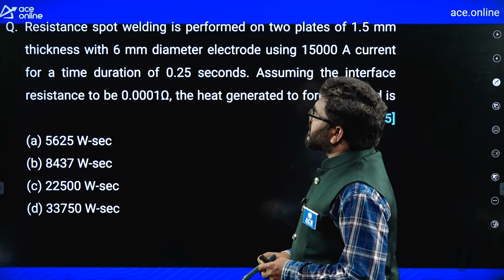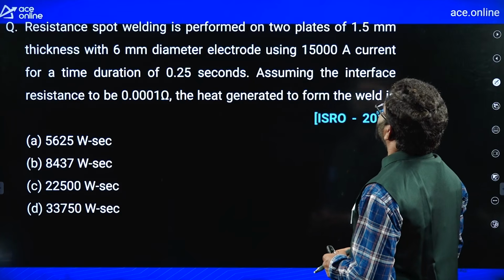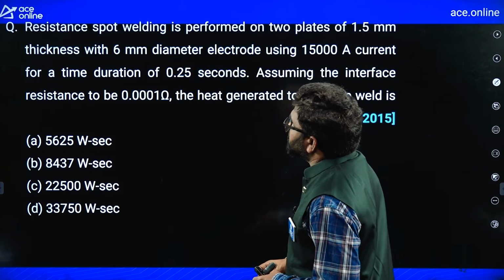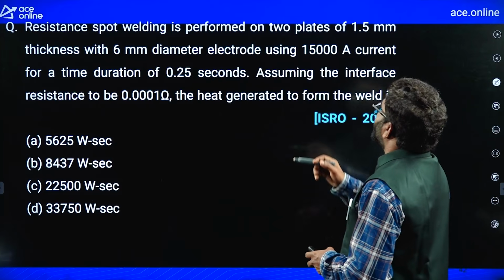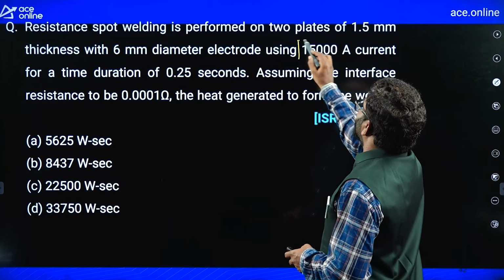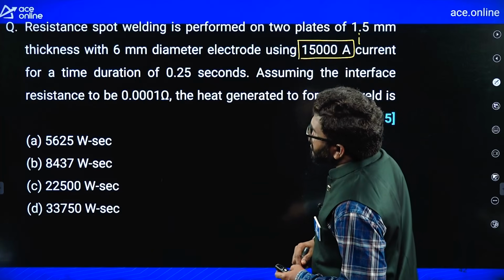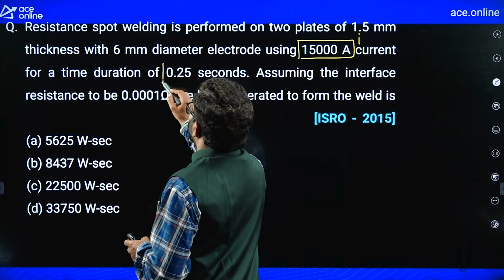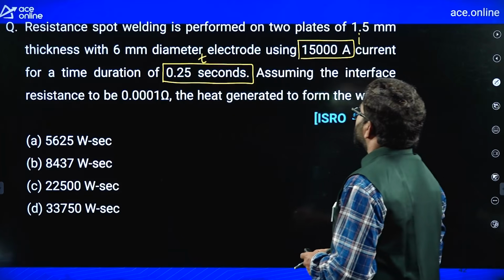Now, resistance spot welding is performed on two plates of 1.5 mm thickness with a 6 mm diameter electrode using 1500 amperes of current for a time duration of 0.25 seconds.